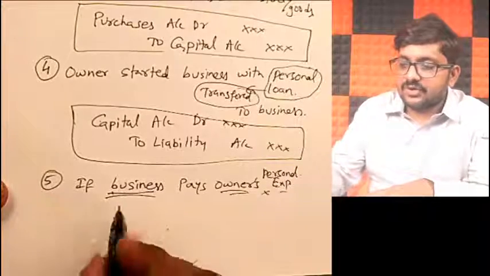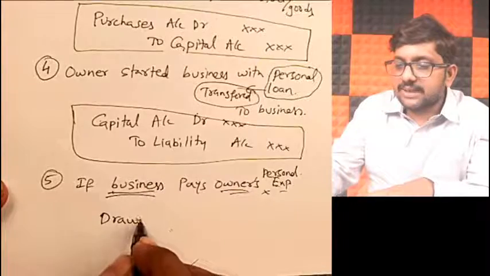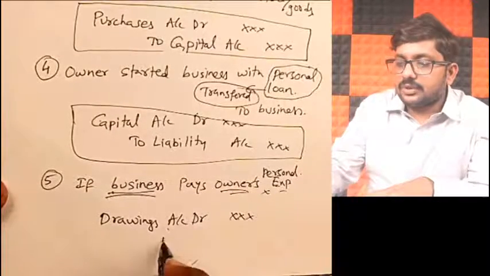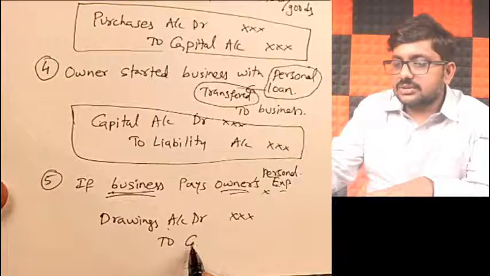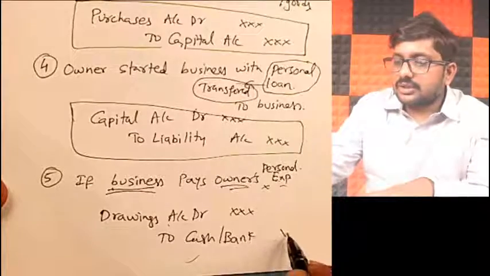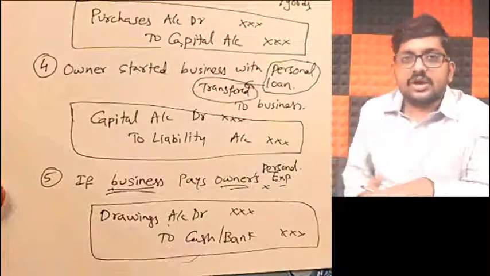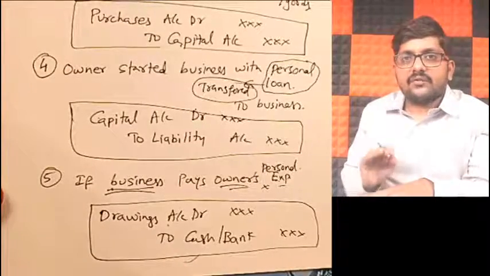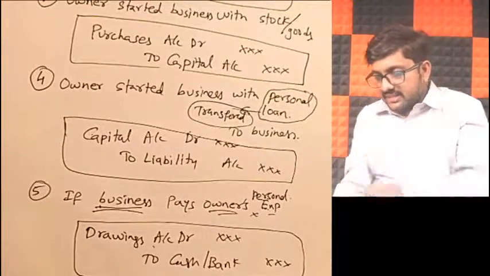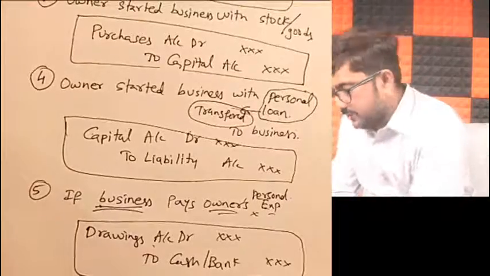Drawings. So we'll take it as drawings account debit to cash or bank. Let it be any case. Everybody knows this very well. If the owner withdraws the money, or if instead we are paying the owner's expenses, it is also the same journal entry. It is indirectly that we are paying to the owner. Correct, ma'am?